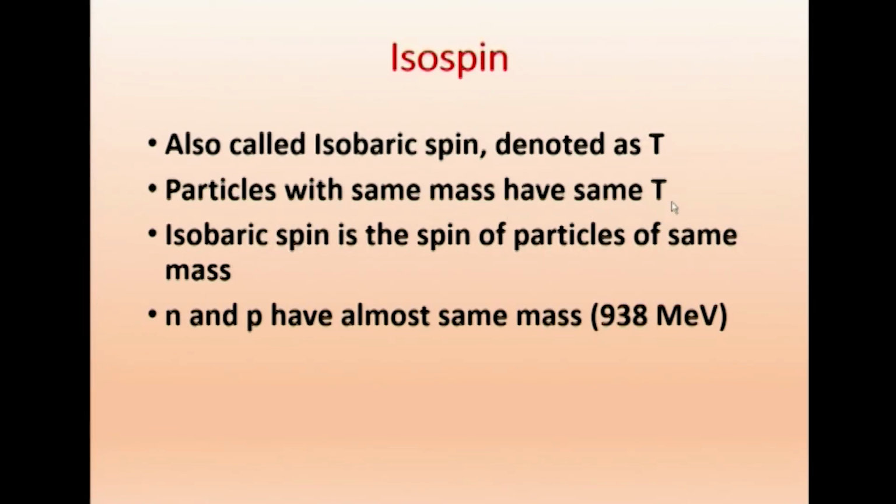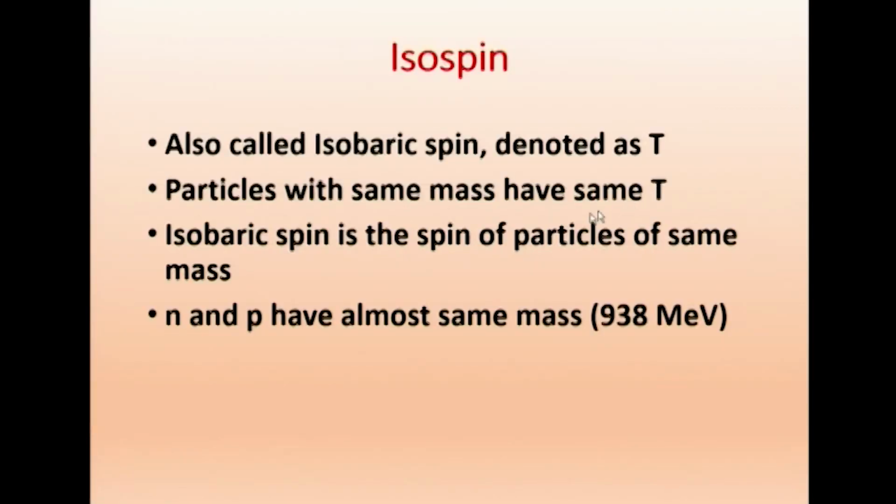What they observed is, if you gather all the particles of the same mass from cosmic radiation, all of them have the same T. They have the same spin. So the particles of the same mass have the same spin, and this spin is called isospin. Isobaric spin is the spin of particles of the same mass.